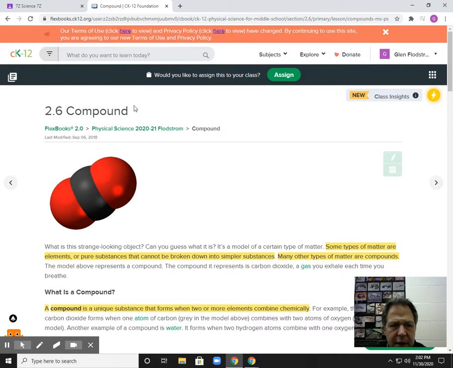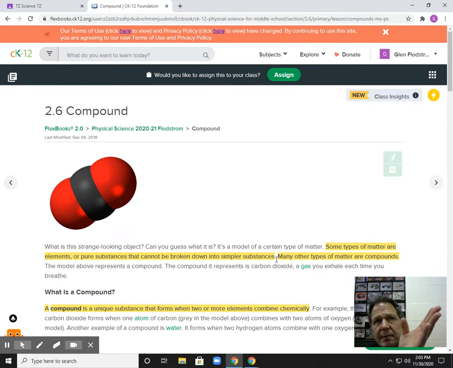Okay, guys, today we're going to look at 2.6, and 2.6 is compounds. This is from yesterday right here. Some types of matter are elements, which are pure substances, and they can't be broken down into simpler substances. Okay, and we know that everything is composed of matter. And from yesterday, if you recall, there's a total of 92 different elements or pure substances that occur in nature, and they compose all the matter in the universe.